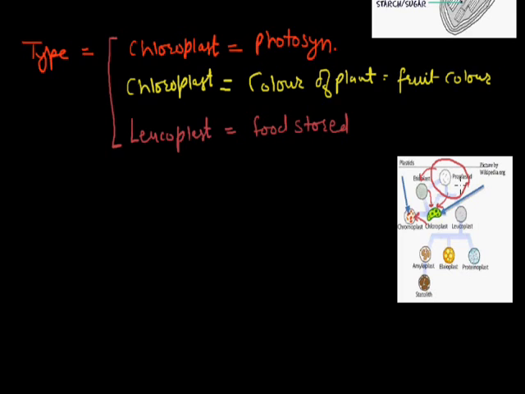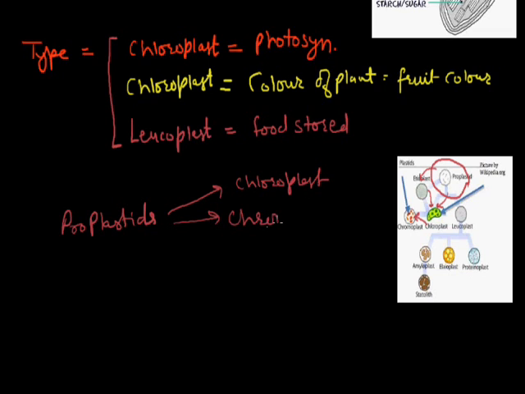It means proplastid is the structure responsible for the formation of the various types of plastids. So proplastid forms the chloroplast, chromoplast and leucoplast in the cell.